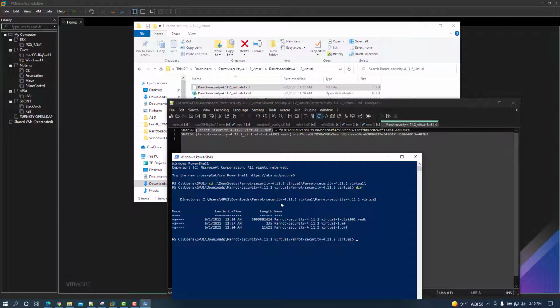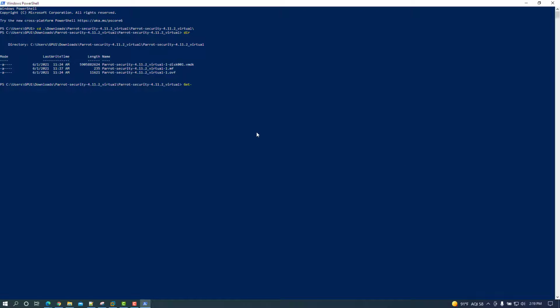Do a directory listing. Here we have the same files that we're looking at above in the Windows Explorer: our MF file, OVF, and VMDK. In the manifest file, I'm just going to run a hash on the OVF file. I'm going to do Get-FileHash, and then we're going to want the specific file that we're going to be performing that on. So we're going to have Parrot virtual1 OVF, which is Open Virtualization Format. We're going to specify the algorithm, and this is going to be SHA-256, Format-List. You don't have to do a Format-List output. Let's go ahead and run this.